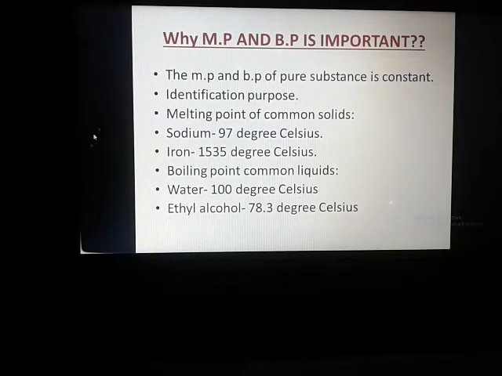Welcome back, student. So today we'll discuss why melting and boiling point is important. See, the melting point and boiling point of a pure substance is constant. That means the melting point and boiling point of a pure substance is fixed.